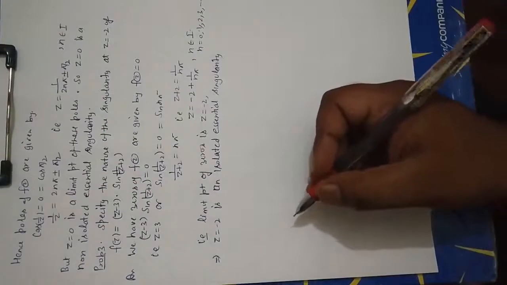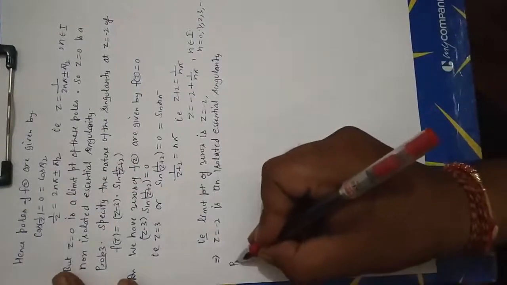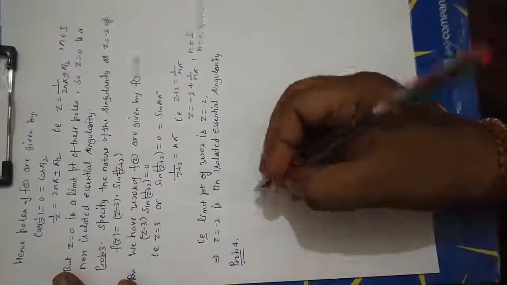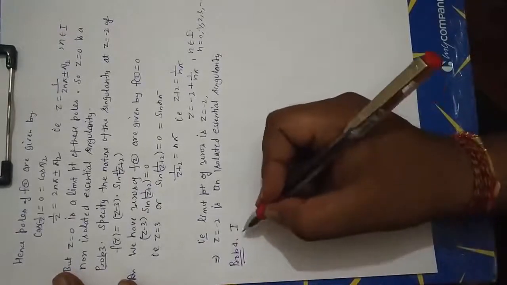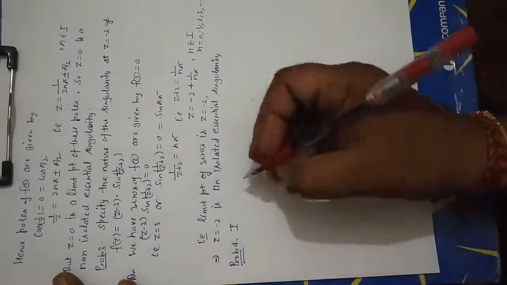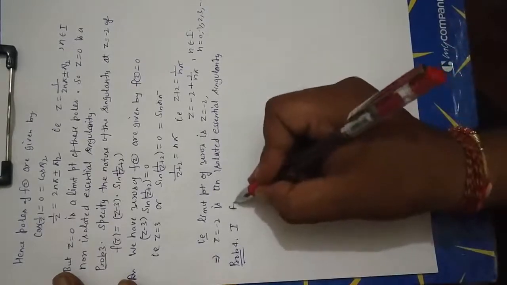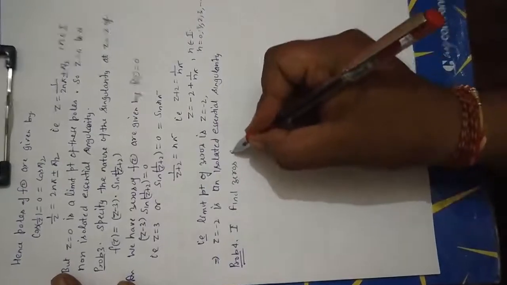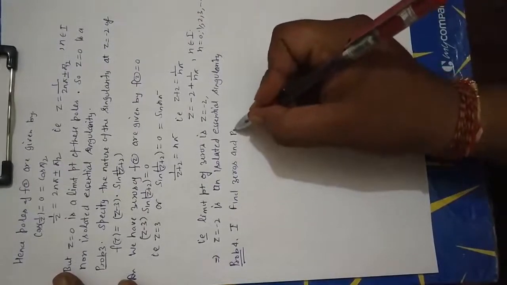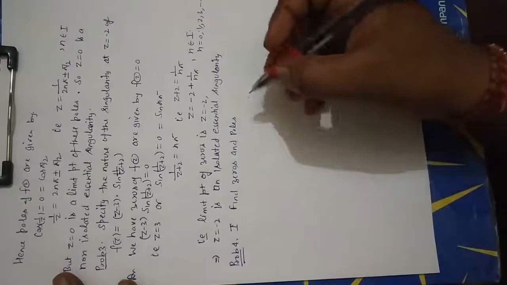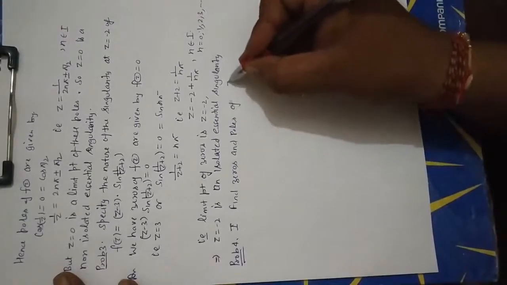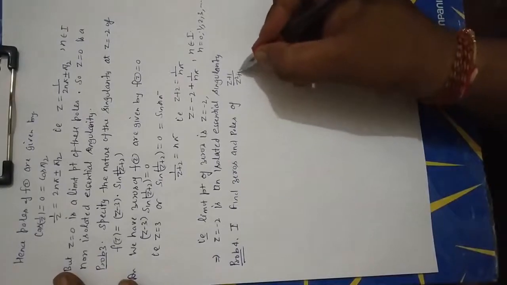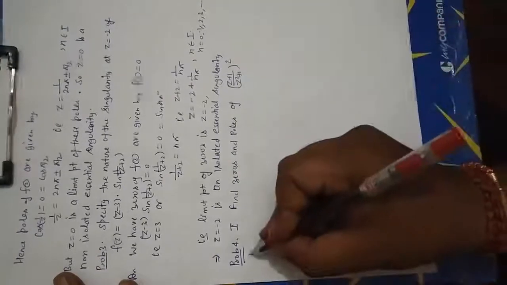Now next problem, problem number 4. First part: find zeros and poles of (z plus 1) upon (z square plus 1) whole square.